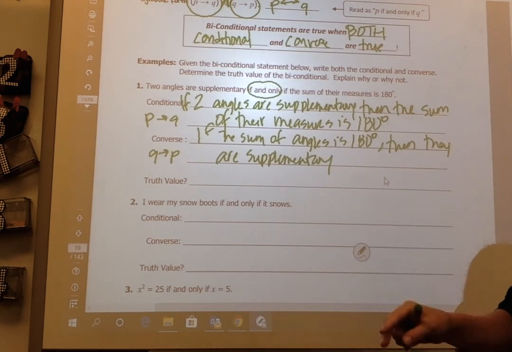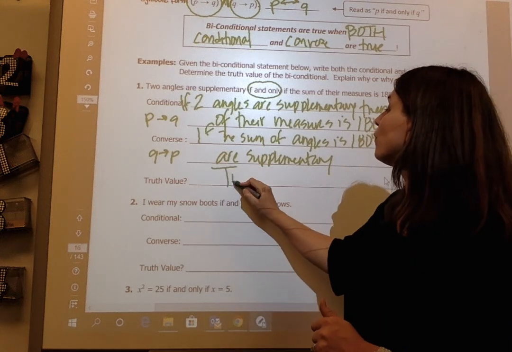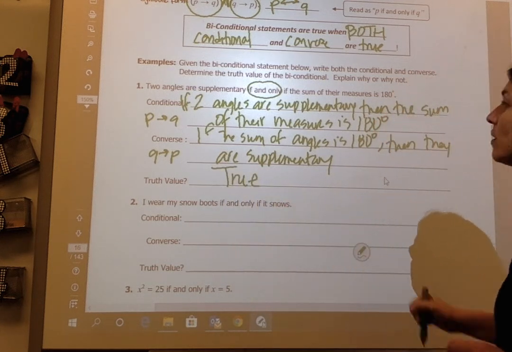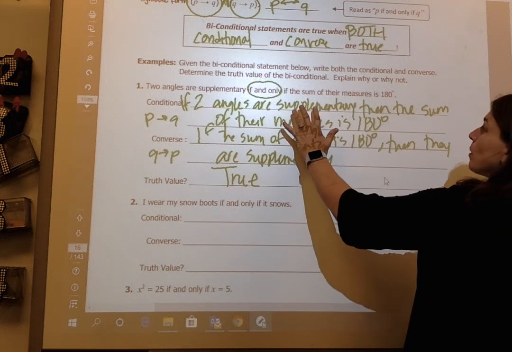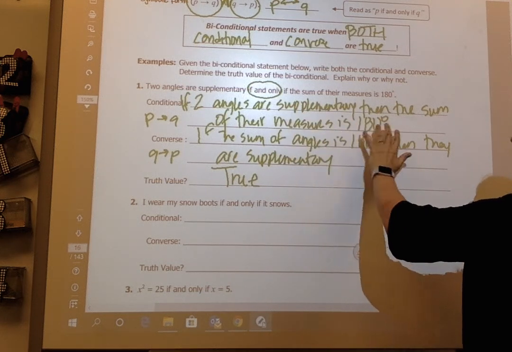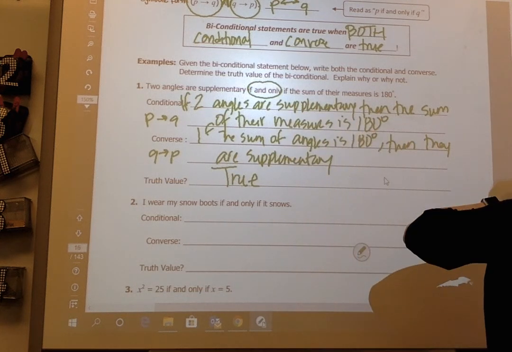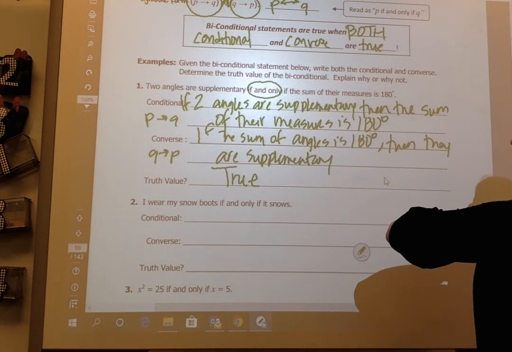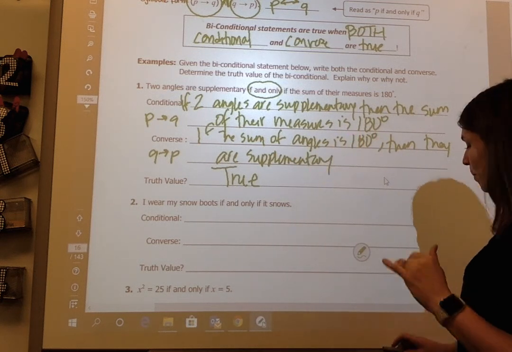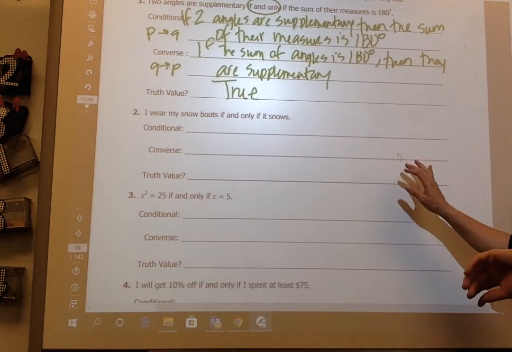Both of these statements are true. So the truth value is true. Two angles are supplementary, then the sum of their measures is 180, and if the sum of the measures is 180, then they are supplementary. Both of those are true, so my truth value is true.